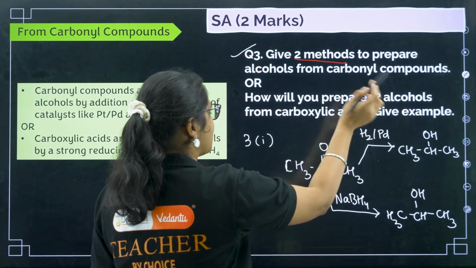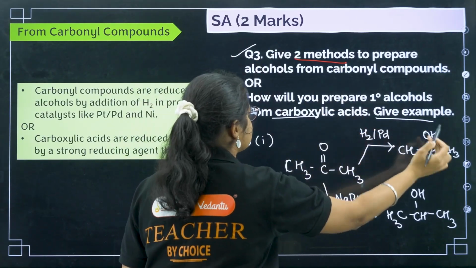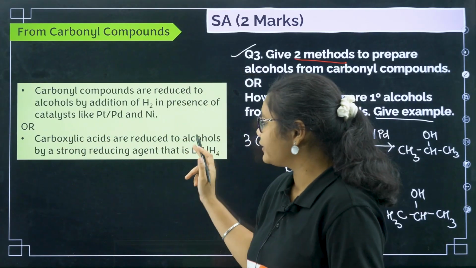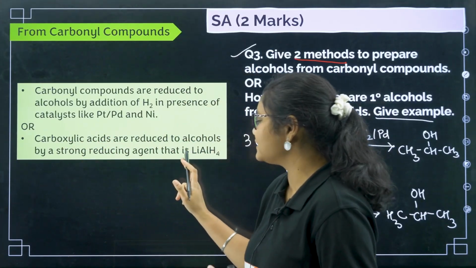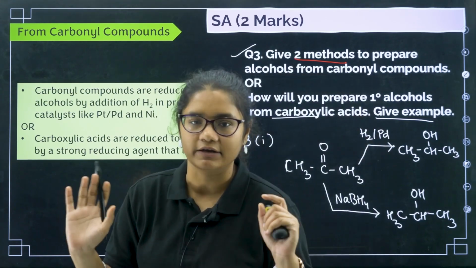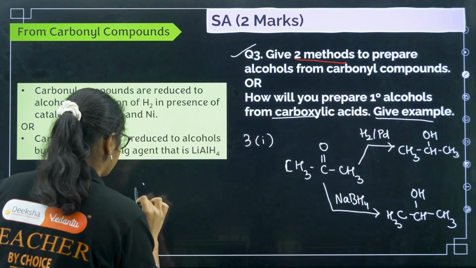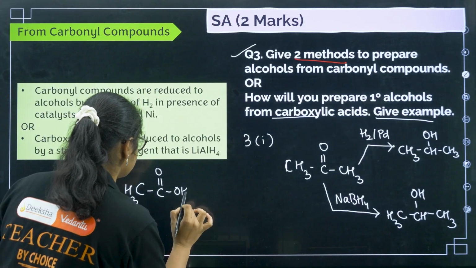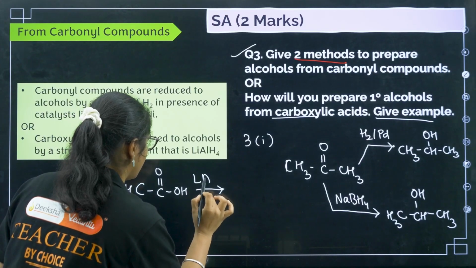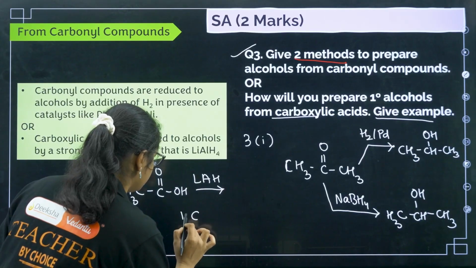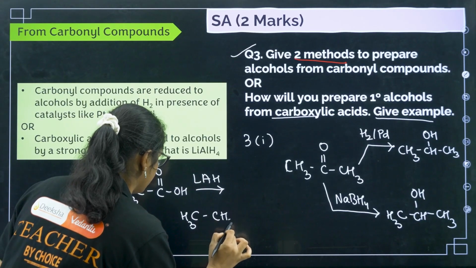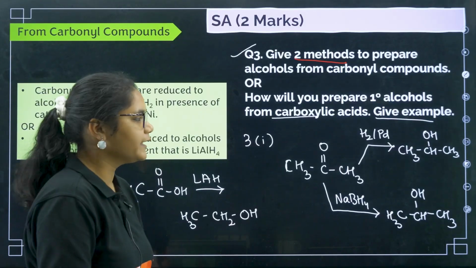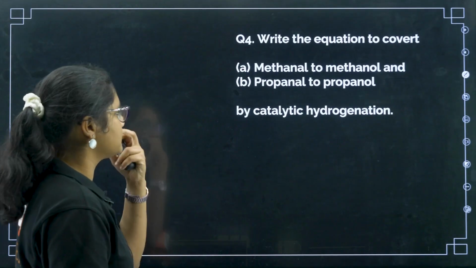Now how will you prepare primary alcohols from carboxylic acid? Give example. So here is the answer. Carboxylic acids are reduced to alcohols by a strong reducing agent, that is lithium aluminium hydride. Now if you want to give example, you can take acetic acid CH3COOH in presence of lithium aluminium hydride. This will give you CH3CH2OH. Okay, clear? Fine.